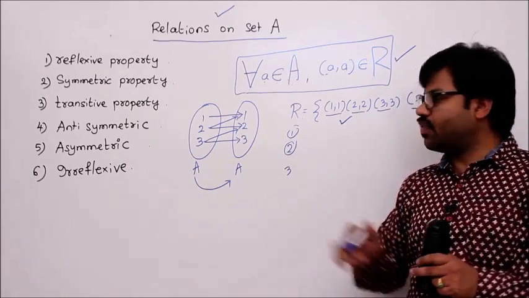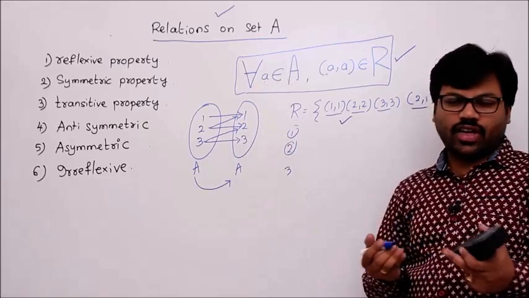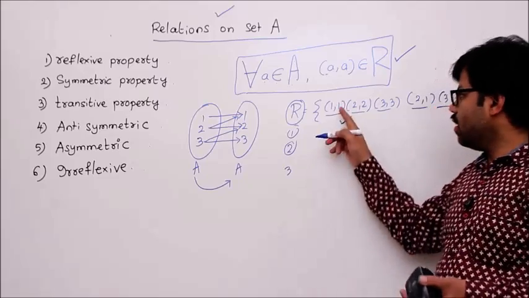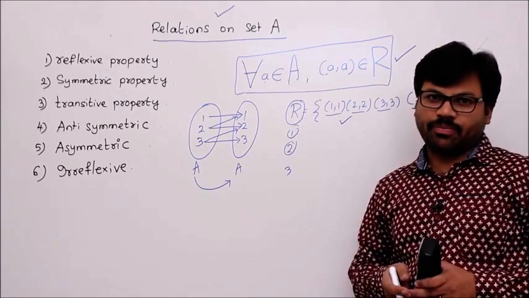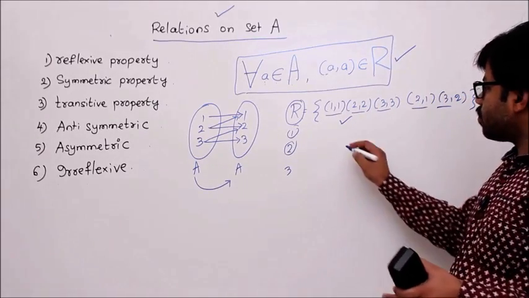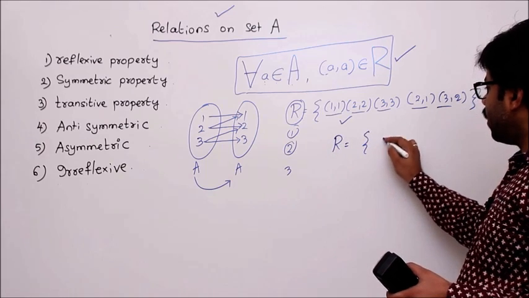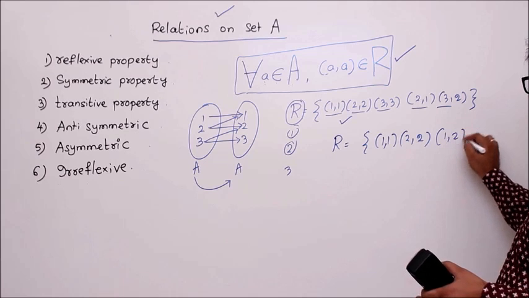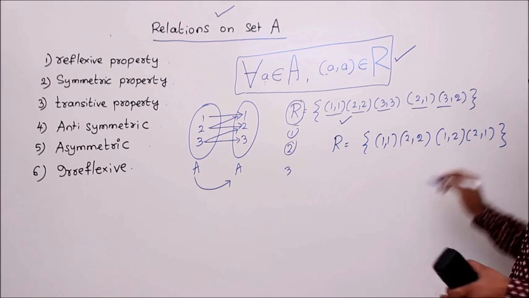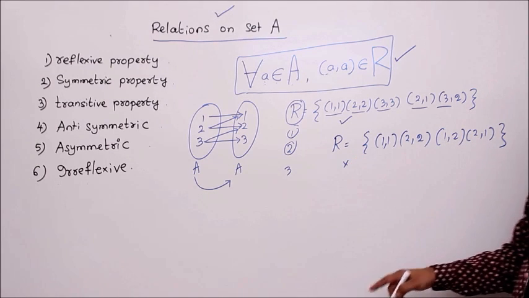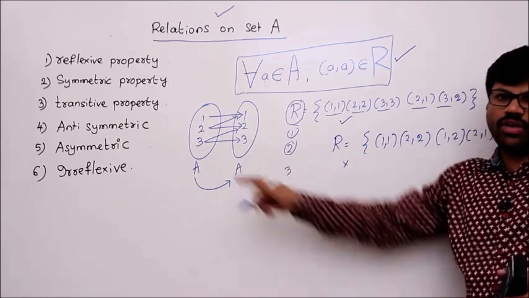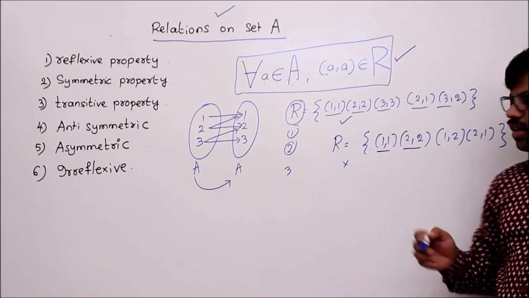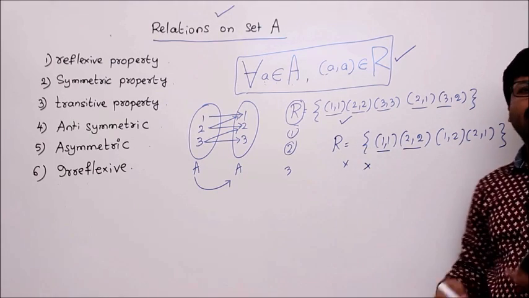Any relation which satisfies the reflexive property is called a reflexive relation. Then I can say that this is a reflexive relation. Otherwise I can say this satisfies the reflexive property. We'll see one more example. R equal to, let's say, (1, 1), (2, 2), (1, 2), (2, 1). Is it reflexive? No. First know the domain. Your domain is 1, 2, 3. Then you have only (1, 1) and (2, 2), and (3, 3) is missing. That's the reason this relation cannot be reflexive.